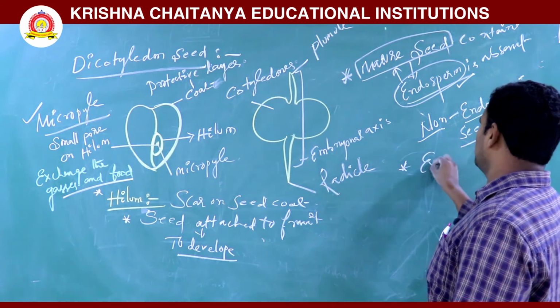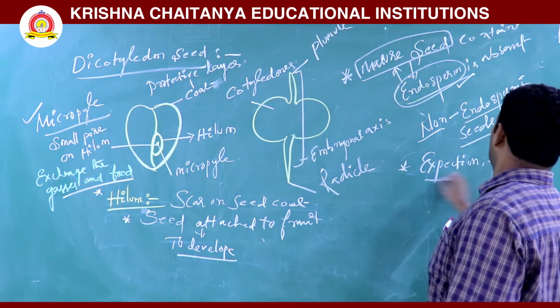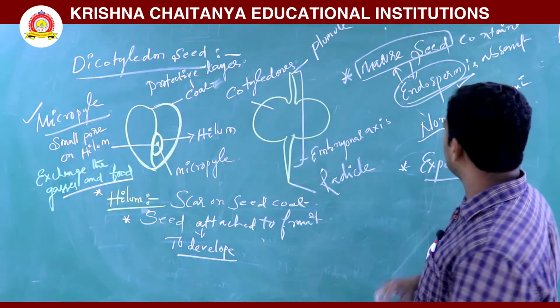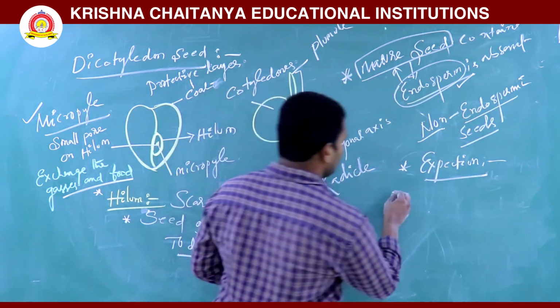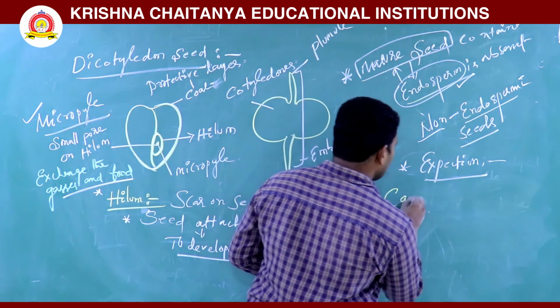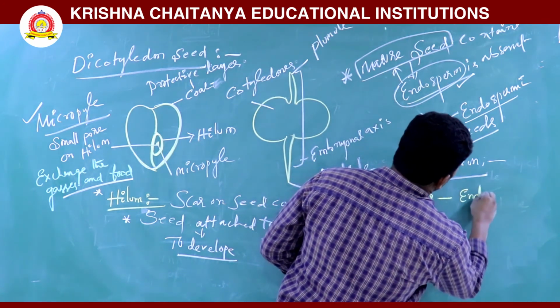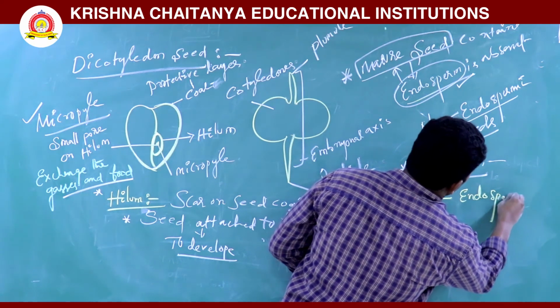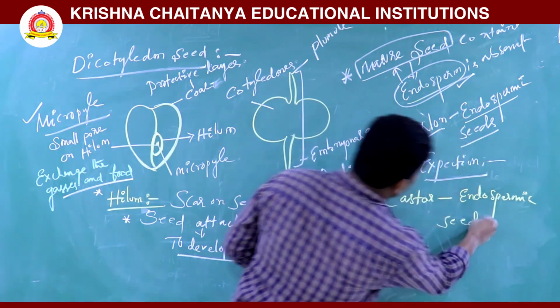So, an exception. Generally these are all non-endospermic seeds, but there is one here: castor. Castor is an endospermic seed. Which one is endospermic?